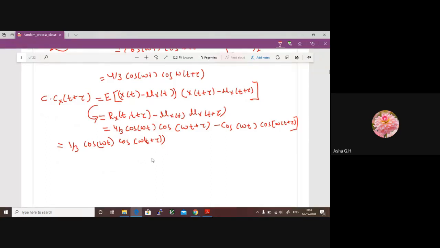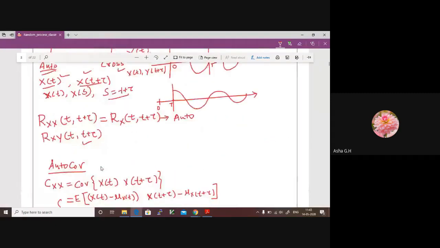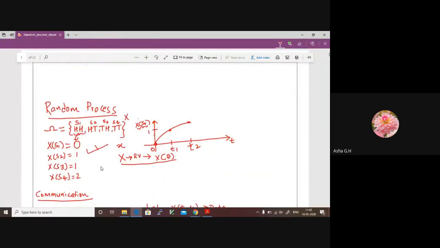So there is another question on cross correlation. We will discuss cross correlation later. If there is any doubt here, we can discuss it for 5 minutes.